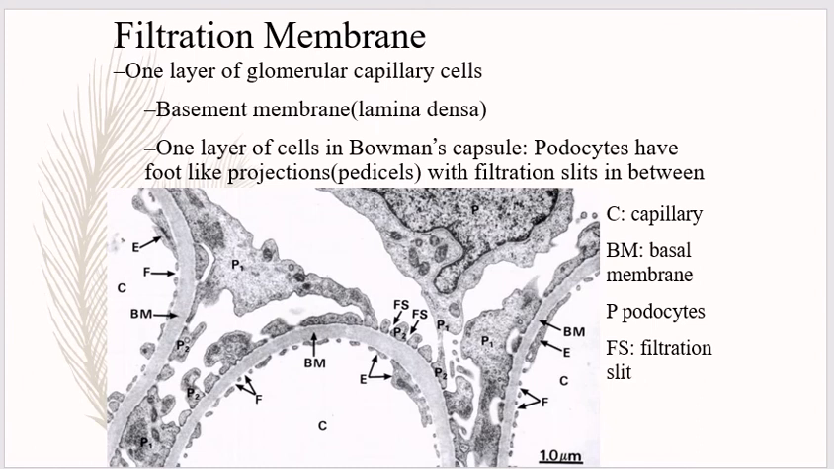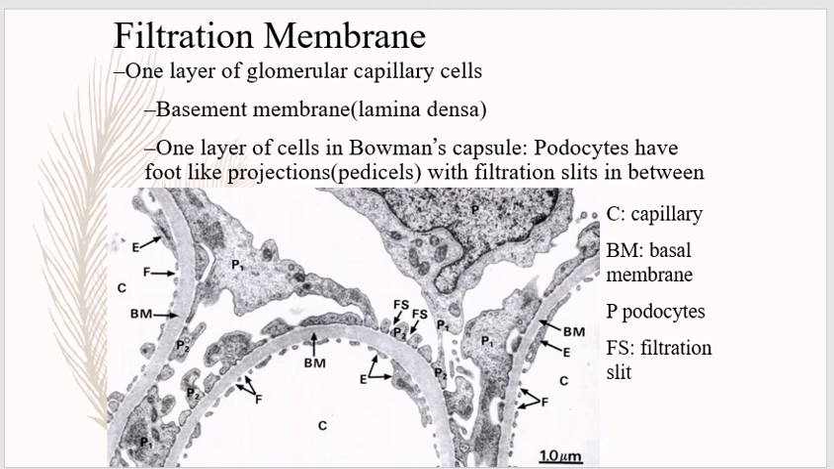Now for this purpose we will discuss the filtration membrane. How is the filtration membrane formed? The filtration membrane is formed by three layers: the glomerular capillary membrane, the basement membrane, and the visceral layer of the Bowman capsule.